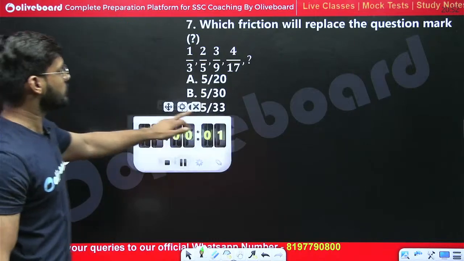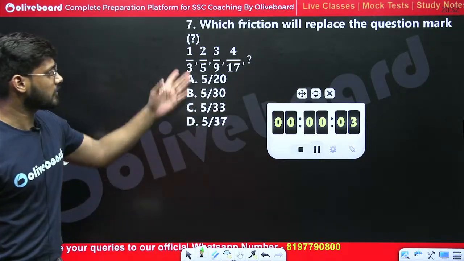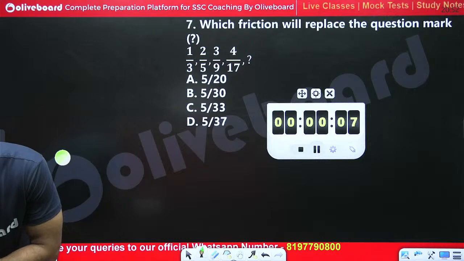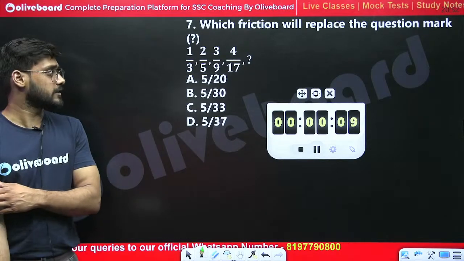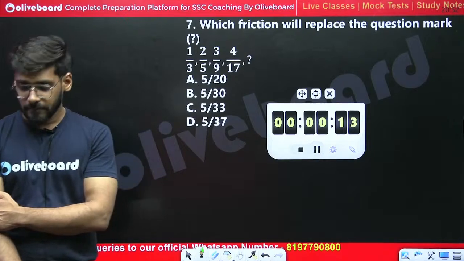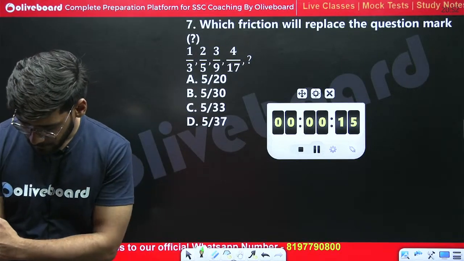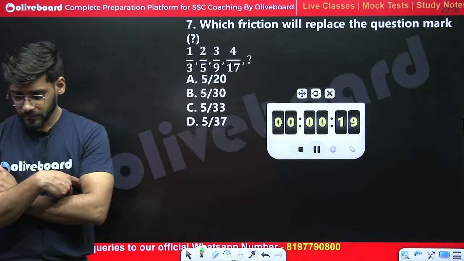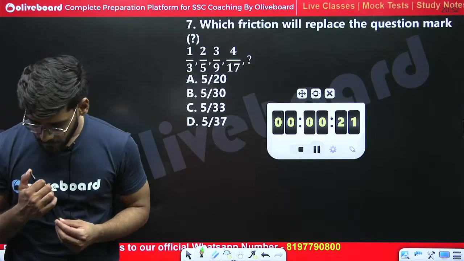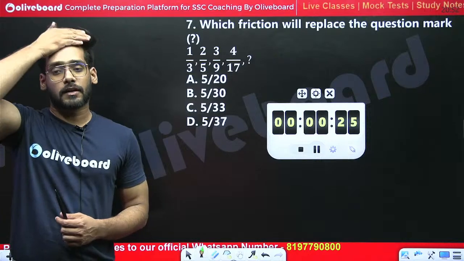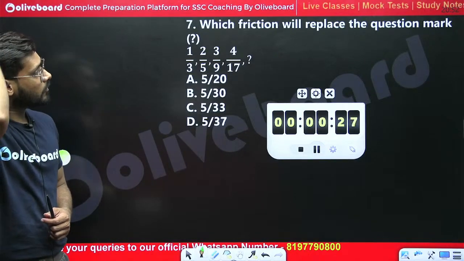Next, the seventh one. We need to find out what would replace the question mark in the following series. What should come in place of the question mark in the following series?